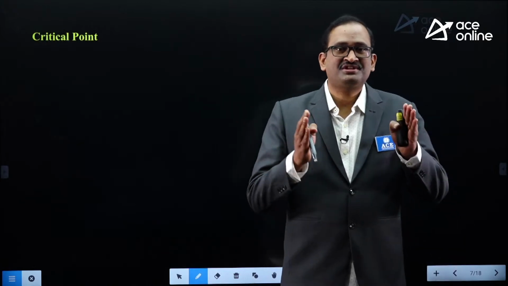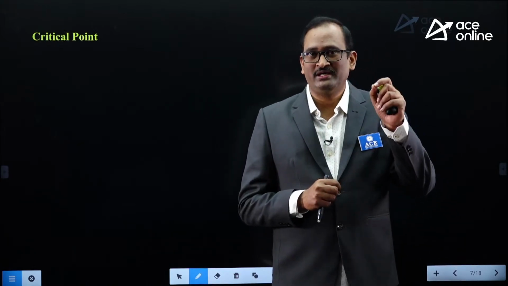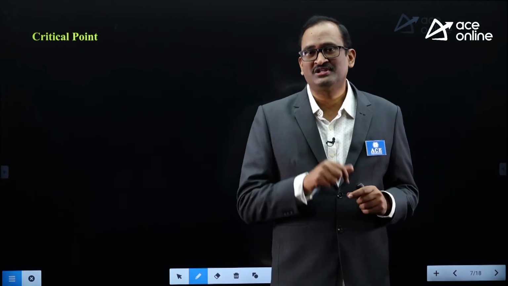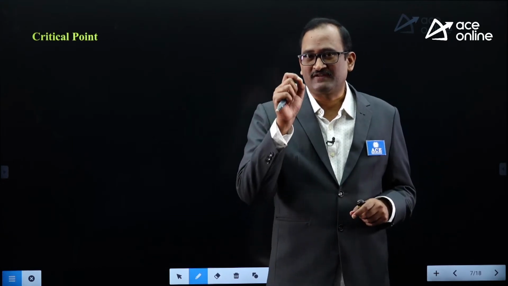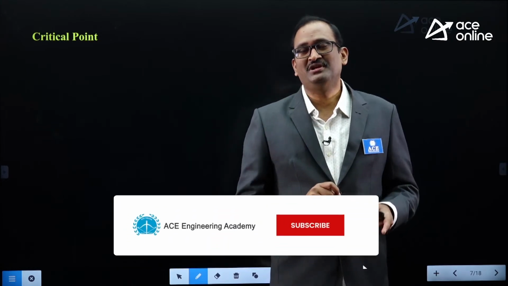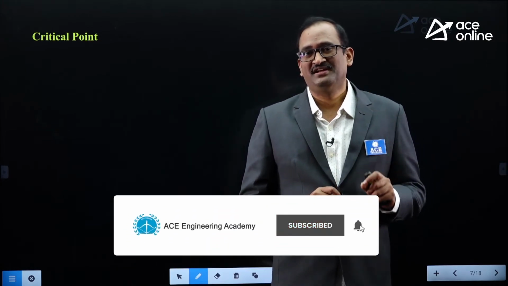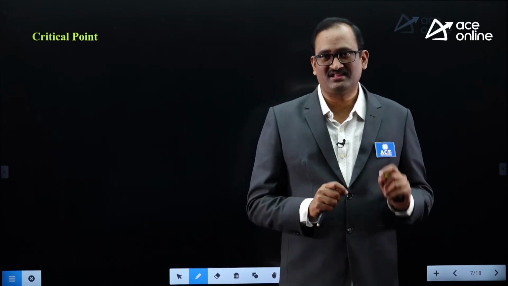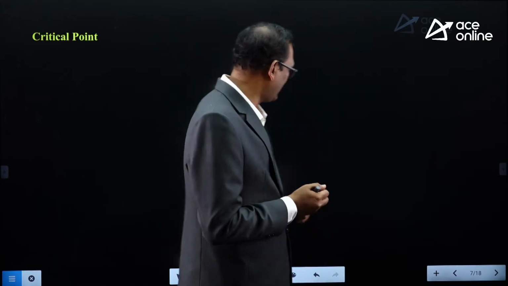So what do you mean by critical point? Stationary point means the point at which f dash x is 0. Critical point means the point at which either f dash x is 0 or f dash x is infinity, means f dash x is undefined, means f of x is not differentiable. That is called critical point.